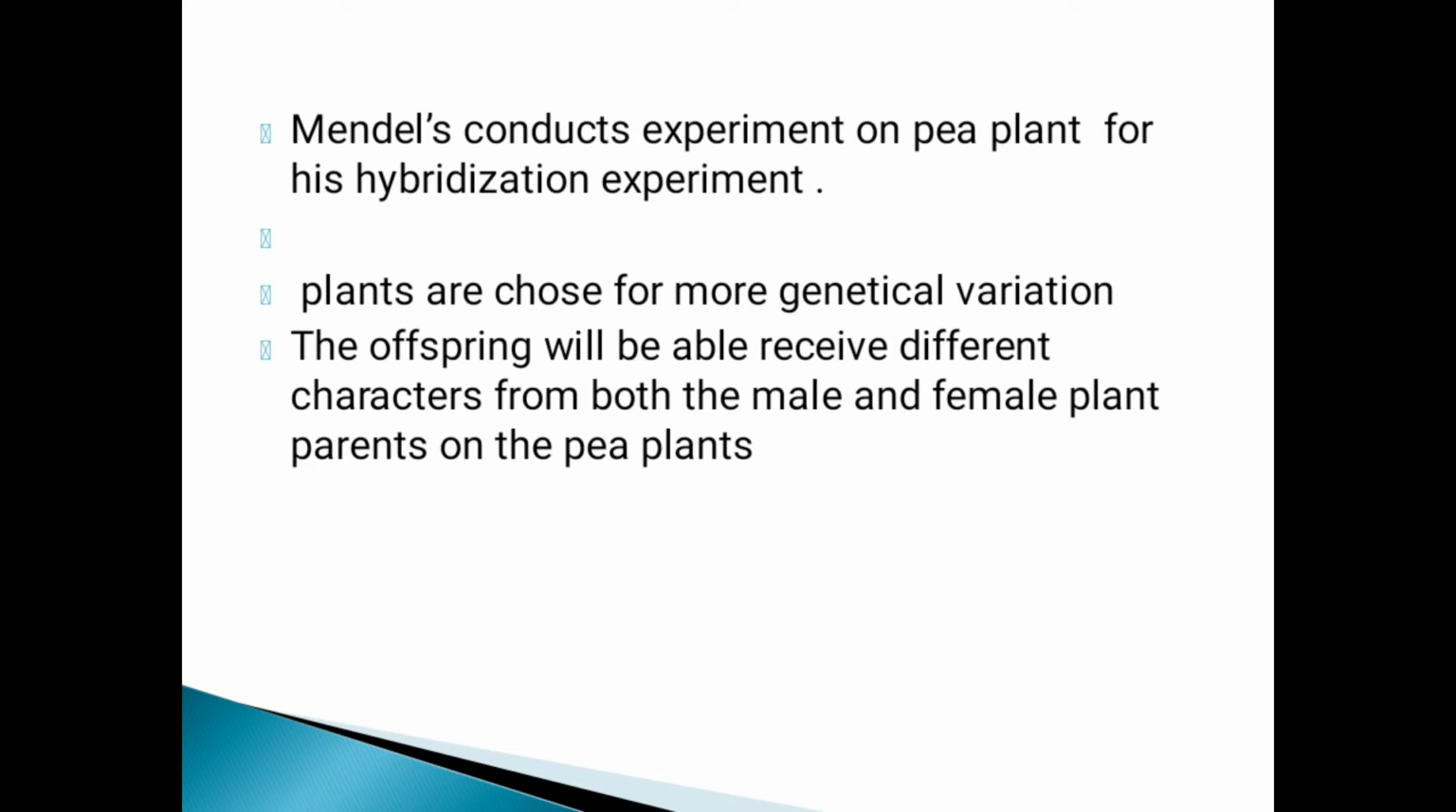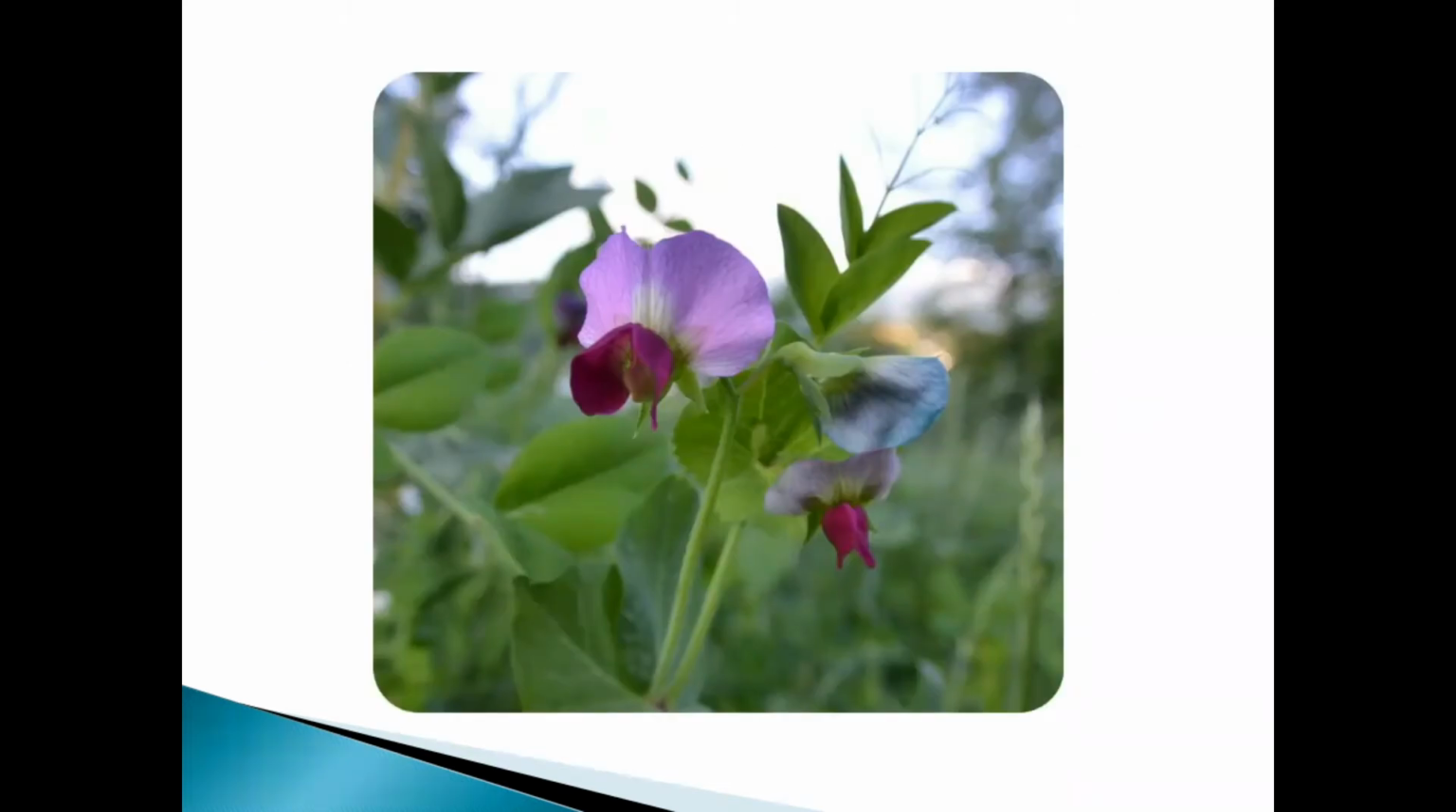Mendel conducted his hybridization experiments on the pea plant. Plants are chosen for more genetical variations. The offspring will be able to receive different characters from both the male and female parent plants. He used the pea plant because it has more varieties.